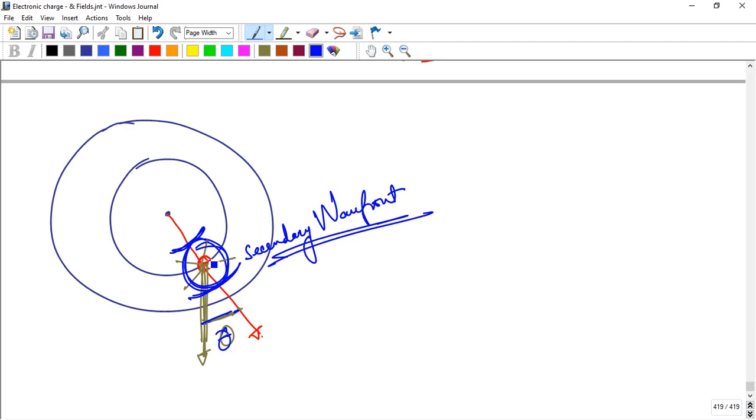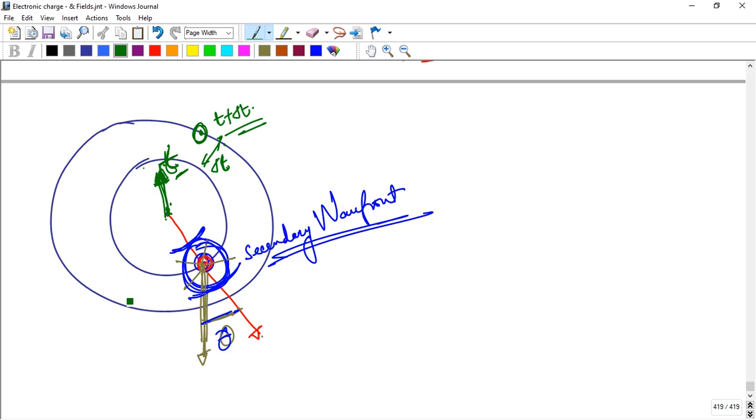Because it creates these wavelets. These wavelets create a secondary wavefront. Suppose I consider there is a time t when the wave travels from the source to this point. The wavefront travels from here to that point in time t, and then for a small time delta t, when that wavefront gets here, the time taken is t plus delta t, and there is some angle here.